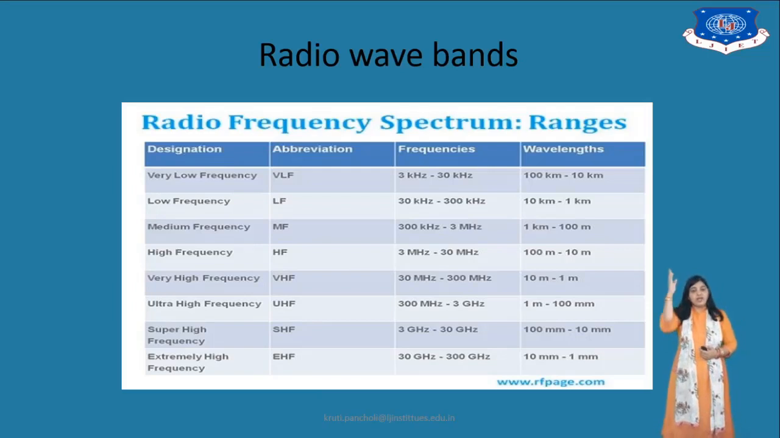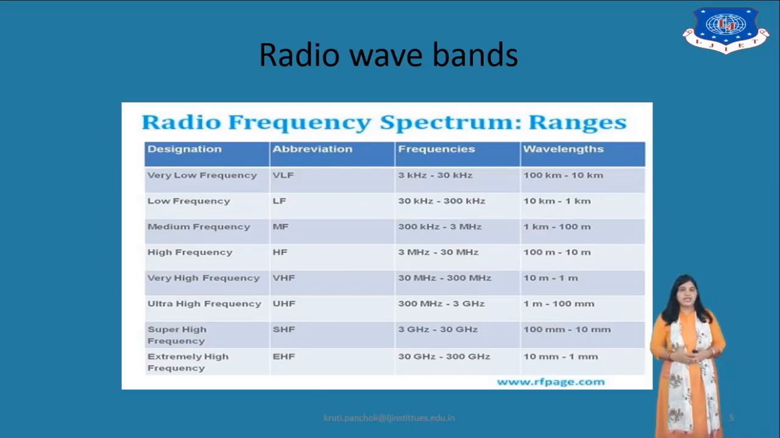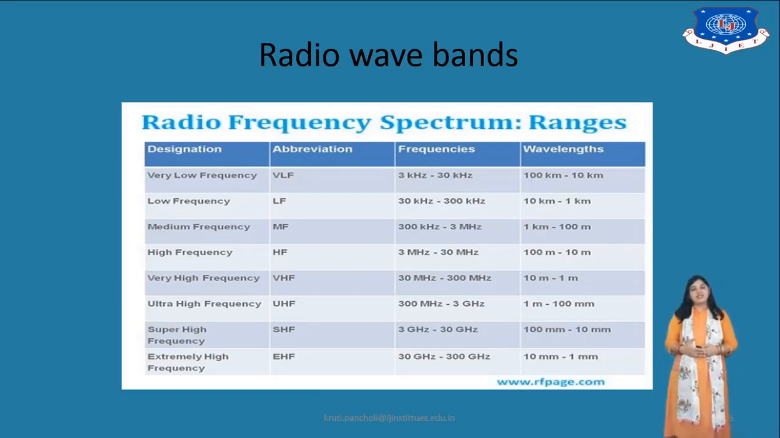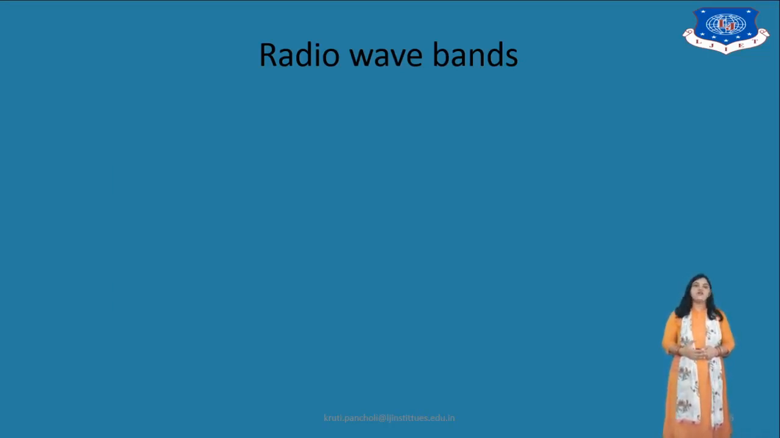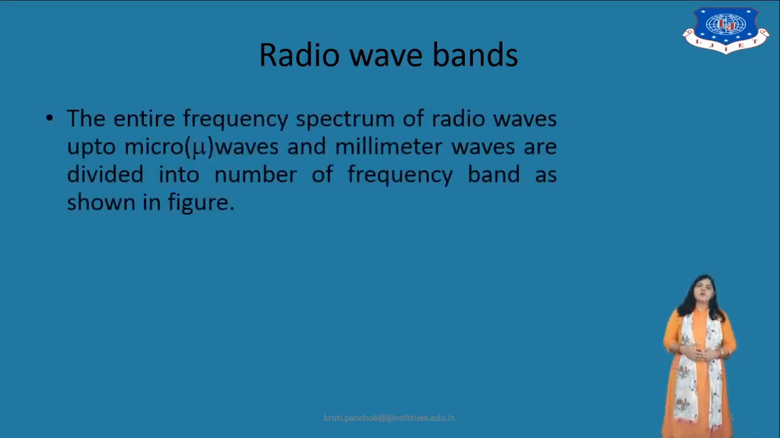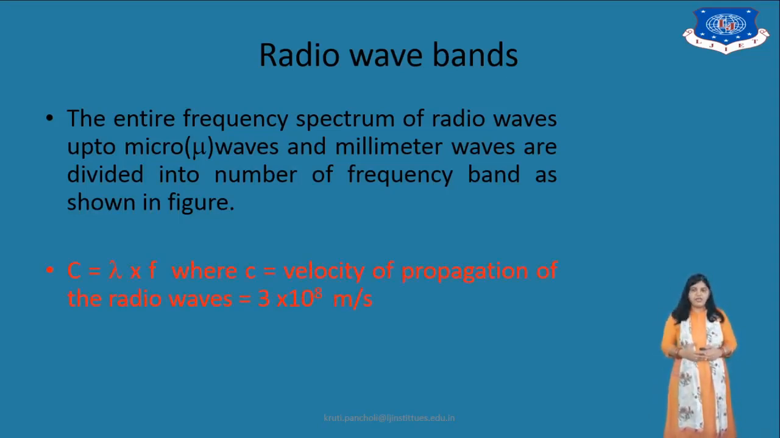So this way a variety of frequency bands are here. Now the extremely high frequency band is also known as the millimeter wave frequency, and millimeter wave frequency can also be used for various space applications. So this entire frequency spectrum of radio waves, up to the microwaves and the millimeter waves, is divided into various frequency bands as shown in the figure.